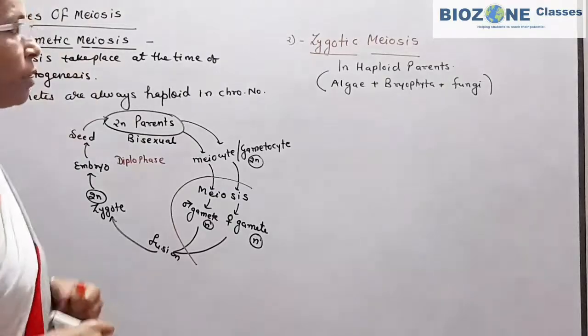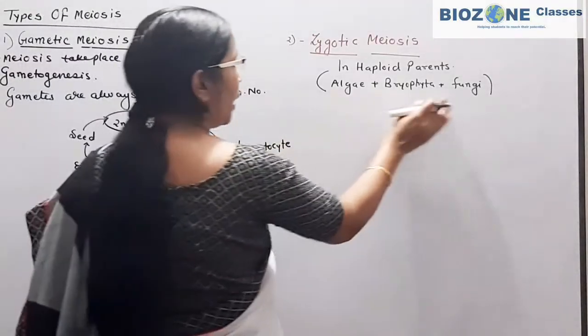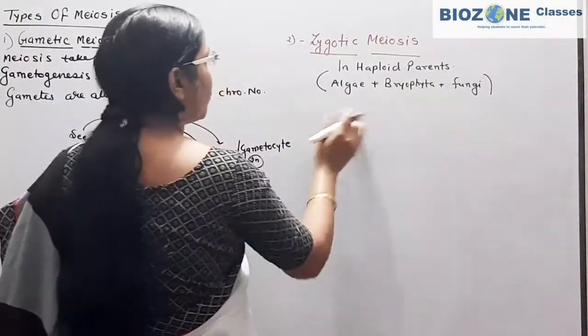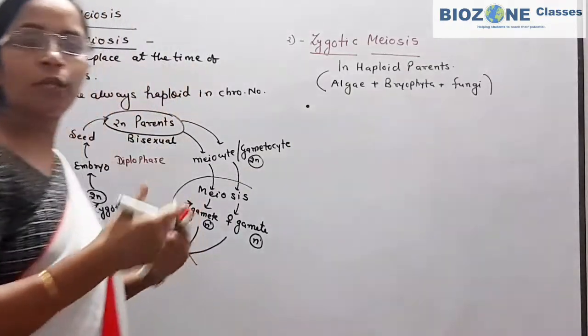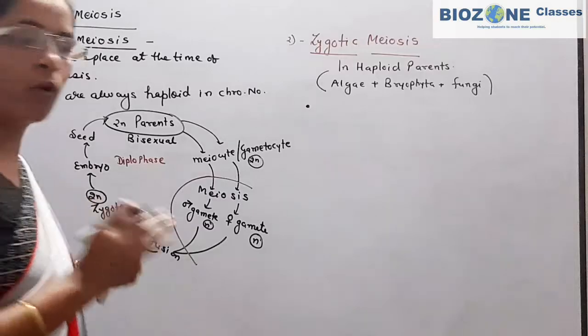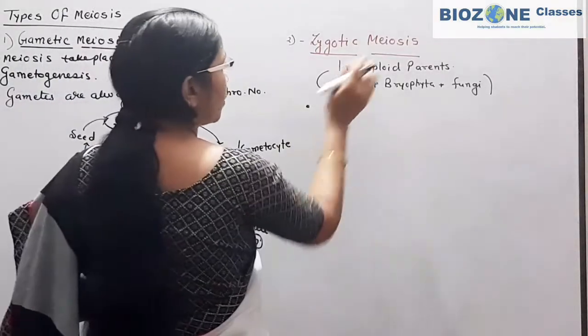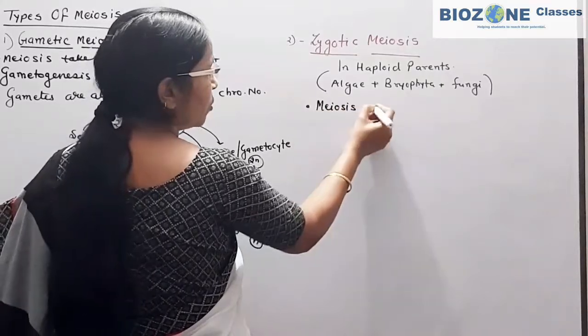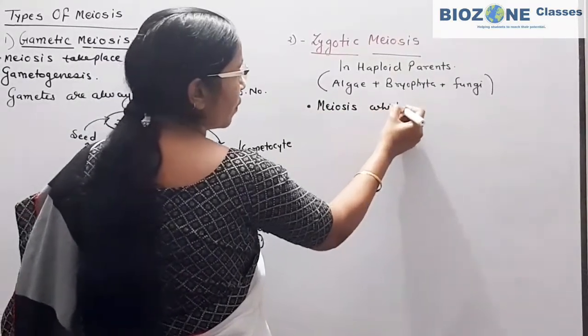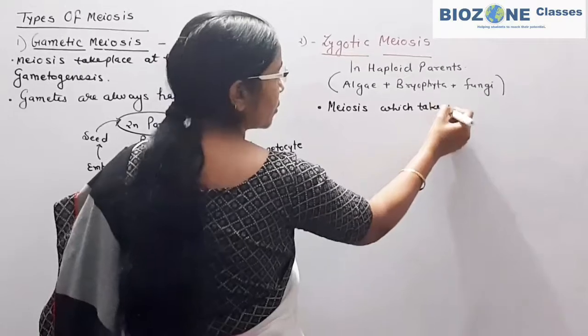This part you remember. Now, in a haploid parent, because the parent body is haploid, the gametes formed are also normally haploid, and the meiosis which takes place